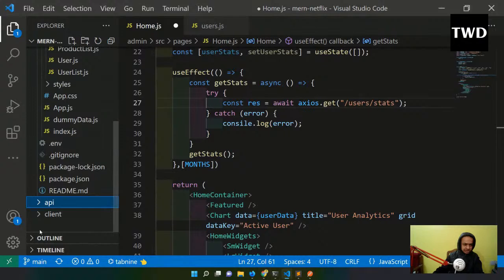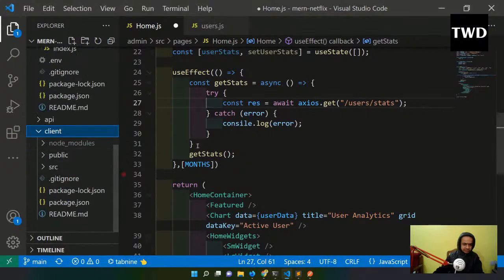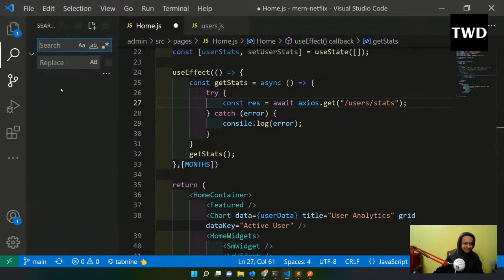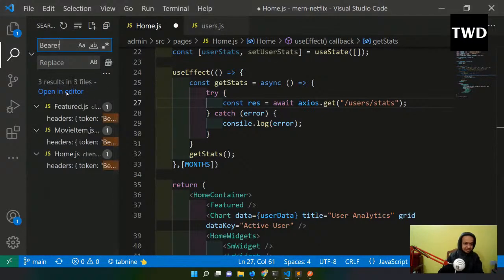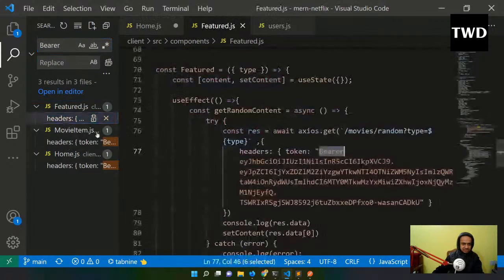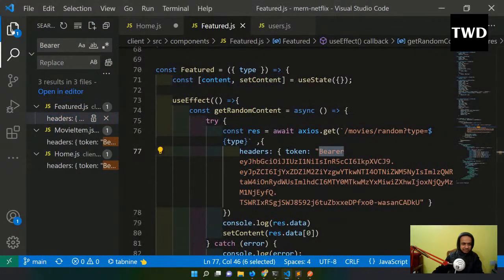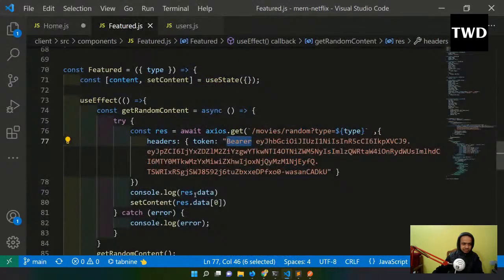We did this on Tuesday in the client. Where did we do it? Okay, let me do one thing. Let me search the BEARER. I don't want to write this again. I think, yeah, in the client we did this. Okay, so this bearer thing I have done.